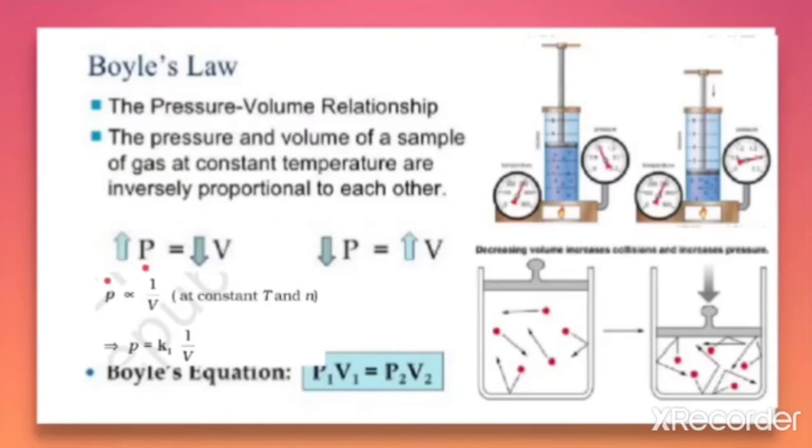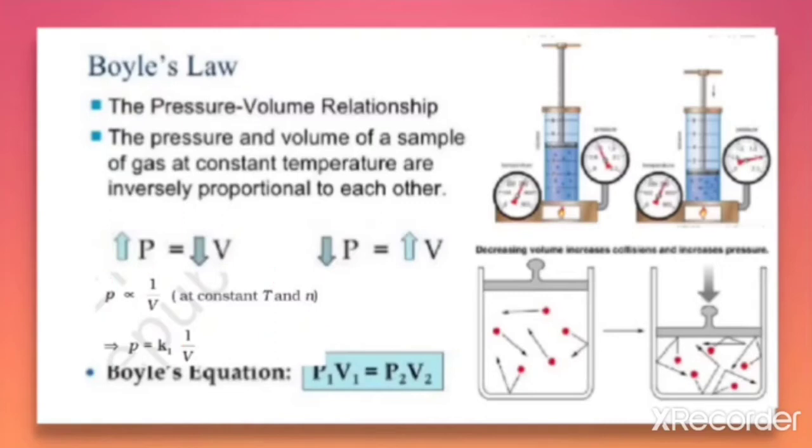P is inversely proportional to V at a constant temperature, and the amount of substance, that is the amount of gas, is taken as constant. So when we keep T and n constant, the pressure is inversely proportional to volume. When we remove the proportionality sign, we get a constant K1. So P is equal to K1 times 1 by V.